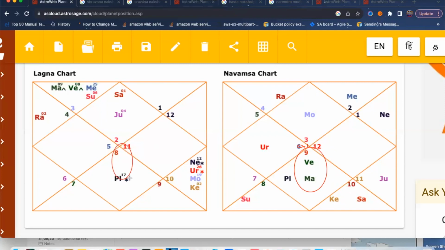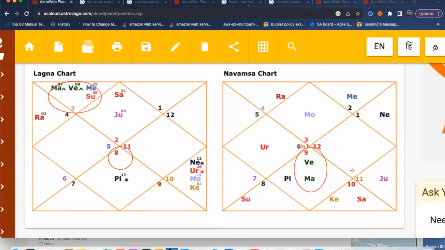So you need to calculate this house also. So it will be a mixture of Scorpio and Sagittarius zodiac signs. And here Mars is sitting in this Gemini.